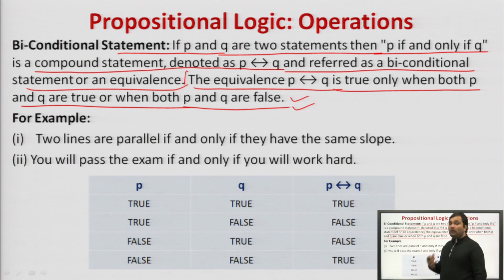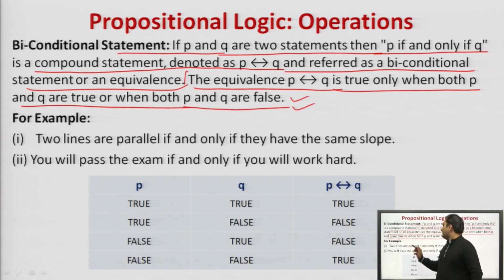That is what we say in a biconditional statement, if and only if. If P is true, Q is true, then P if and only if Q is also true. If P is false, Q is false, then P if and only if Q is also true. That is, if we have the same results for the statements, true or false, it will return true, otherwise false.